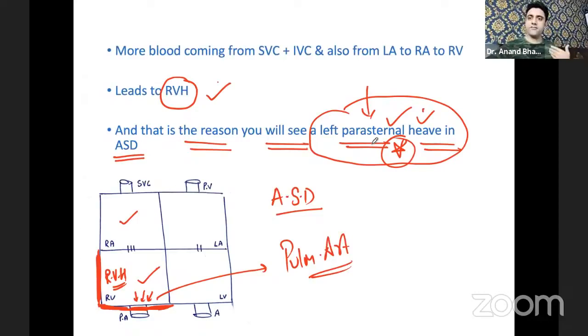Why? Because left parasternal heave means left parasternal area, which means pulmonary area, and the pulmonary area is affected. Why is it affected? Too much of blood is going into the right atrium to right ventricle, and also left atrium to right ventricle, leading to right ventricular hypertrophy, and the pulmonary artery is affected. That's why you see a left parasternal heave in atrial septal defect.